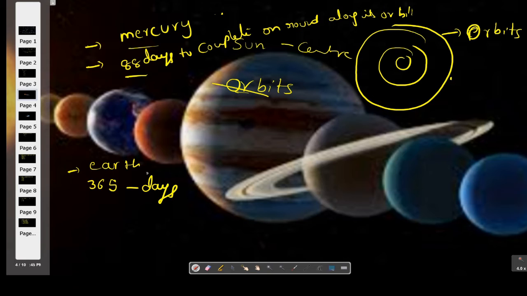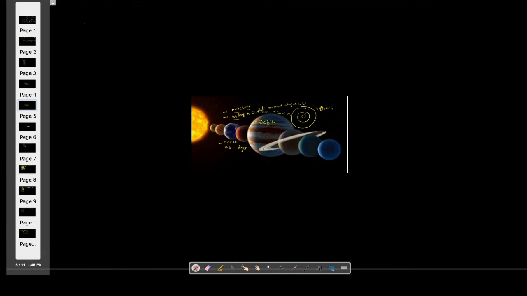In this, one more thing, that is planet Venus is called the Earth's twin. Why? Because its shape and size are all similar to Earth, so it is called the Earth's twin.